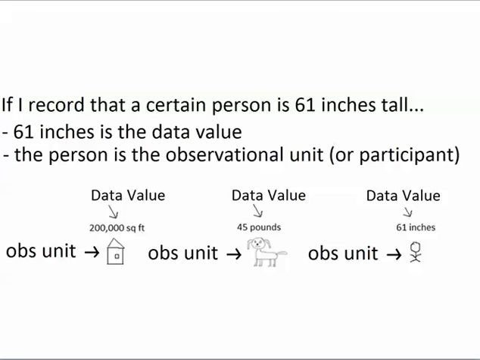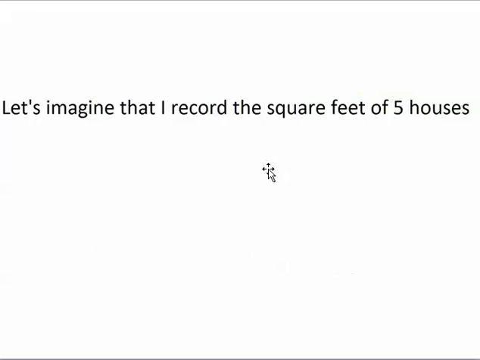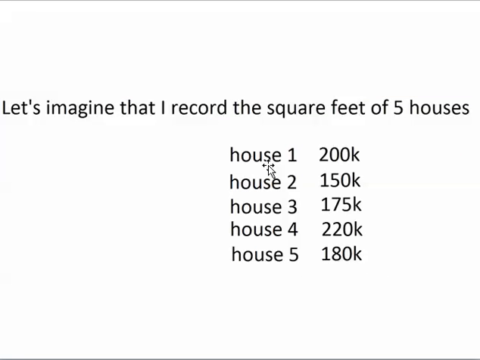A researcher can obviously collect data from more than one observational unit. If I record the sizes of 10 houses, then those 10 houses are my observational units. If I record the heights of 10 trees, then those 10 trees are my observational units. So each observational unit provides one or more data values to the researcher. On this slide right here, the five houses are the observational units, and the price of each house is the data value.